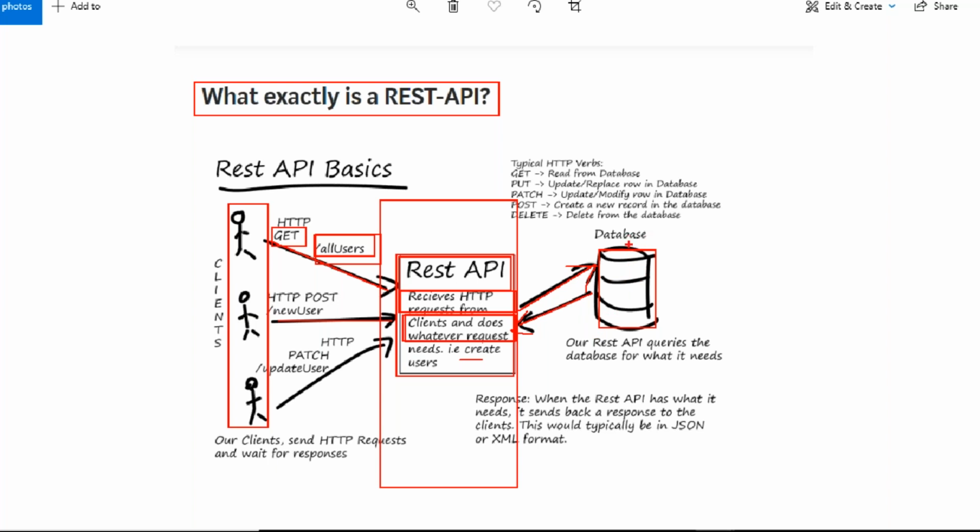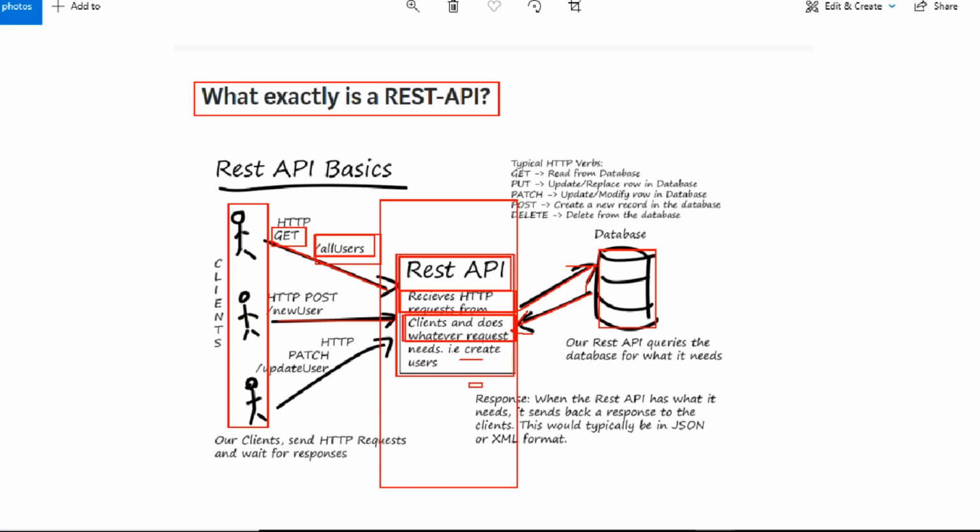So our REST API queries the database for what it needs. My first API needs all users' information. The second API needs to create a new user. The third one needs to update an existing user, like that. So what the REST API requires is queried in the database. Finally, you get a response, and this response is sent back to the client.